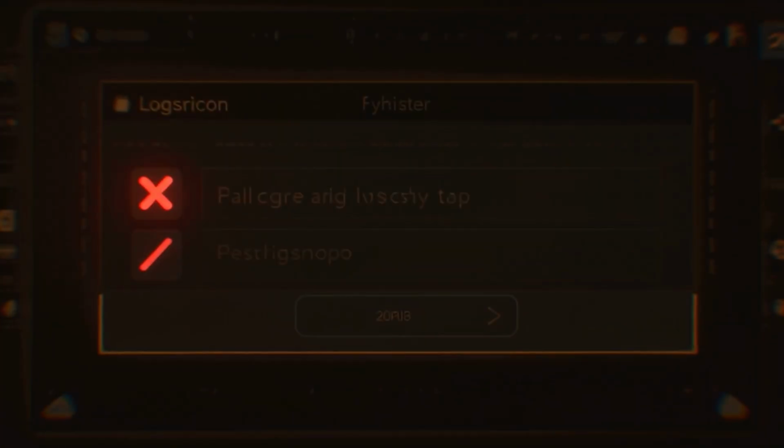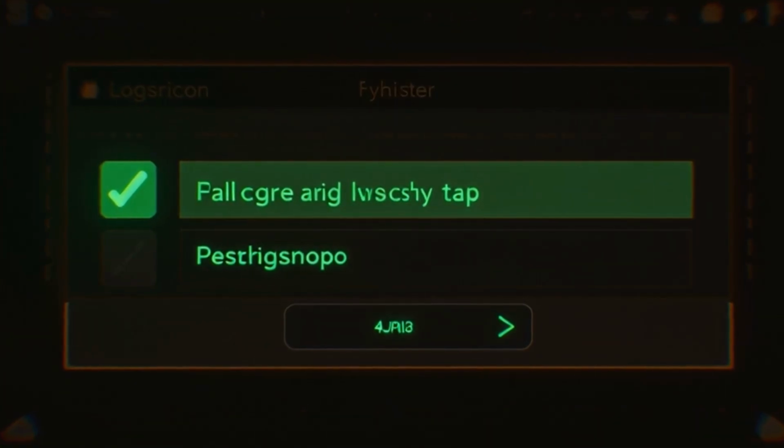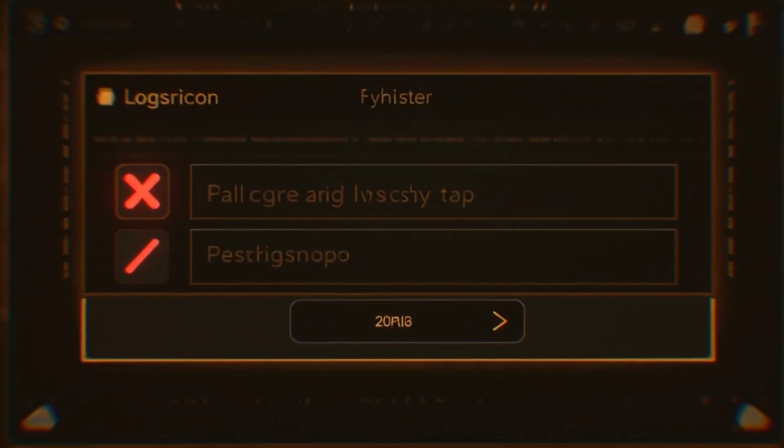Think about the last time you used an app. You logged in, the app checked your password. If correct, you're in. If wrong, you're not. That check is an if statement.